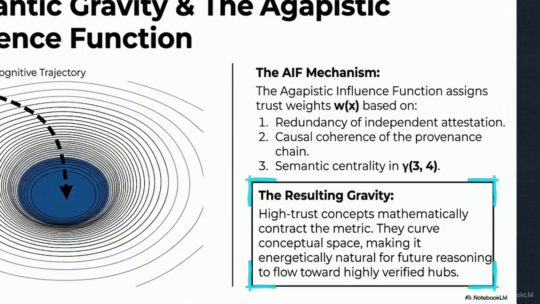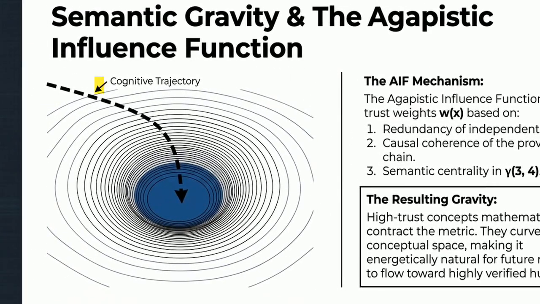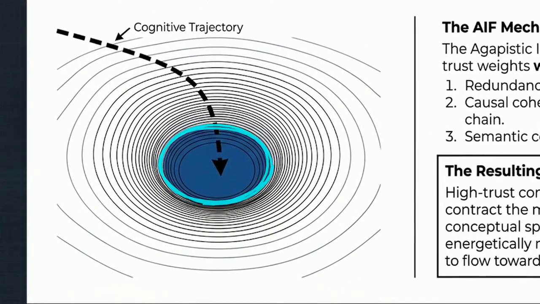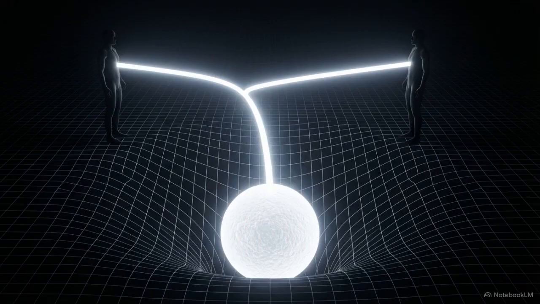Through the agapistic influence function, highly redundant concepts acquire semantic mass, digging a deep gravitational well. Notice the dashed line, a cognitive trajectory. Entering this dense region, it naturally deflects downward toward the highly verified hub. When 2 people engage in a productive conversation, the way their arguments eventually align is not a coincidence. They are guided by semantic gravity, following paths of least resistance directly toward established truths.